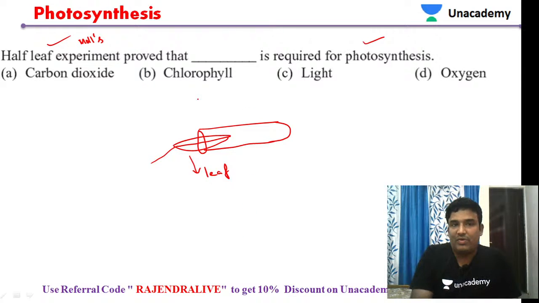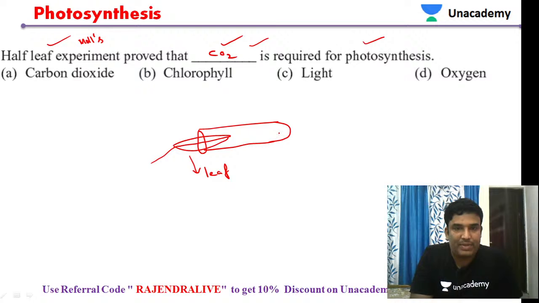Yes. Now this Mohs half-leaf experiment, the main purpose is to prove that carbon dioxide is required for photosynthesis. So you have to remember this, students, very important questions. Very good, Satya. Carbon dioxide will be the answer. So carbon dioxide is required for the process of photosynthesis.